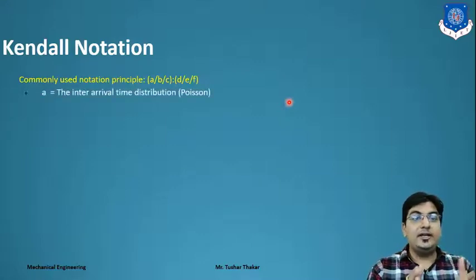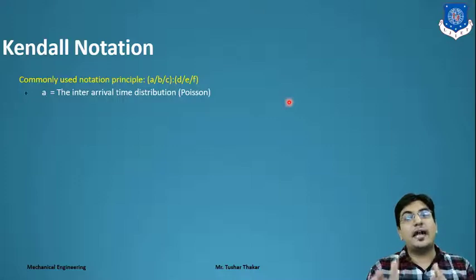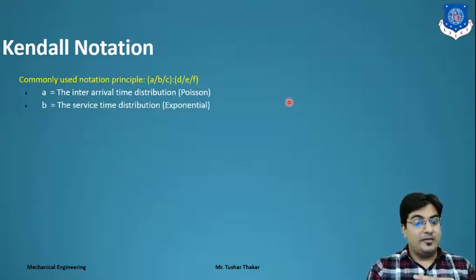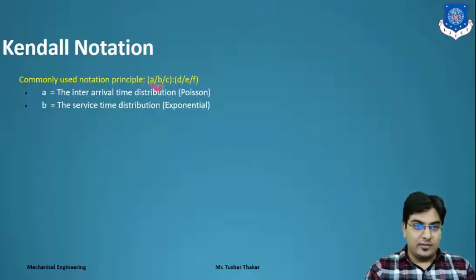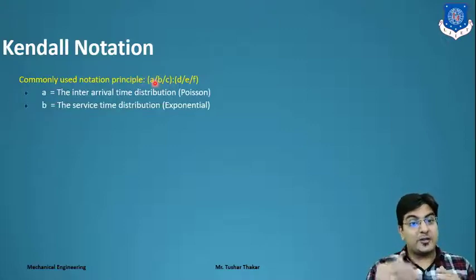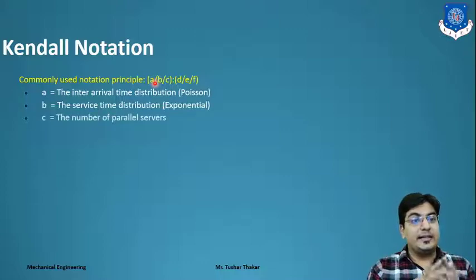As we see, A is the inter-arrival time distribution, which is known as the Poisson process also. B means the service time distribution, meaning customers arrive and are provided service, that is exponentially distributed. C is the number of parallel servers.